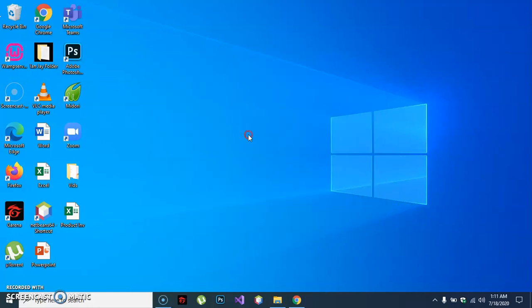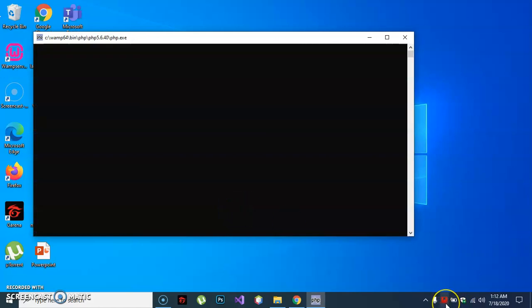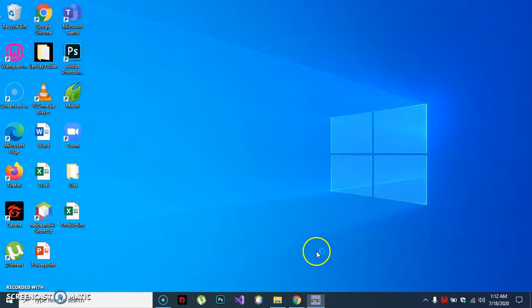Ta-da! So now, this is our WAMP server. Just click on it. We must be sure if it's working or not. Click yes. And now it's running. Wait until it turns to a green icon.